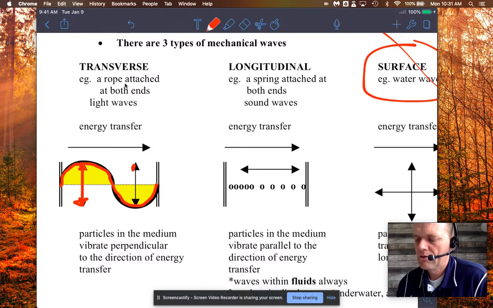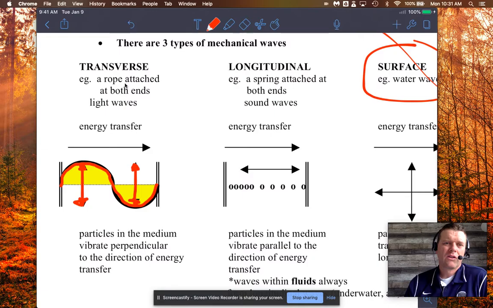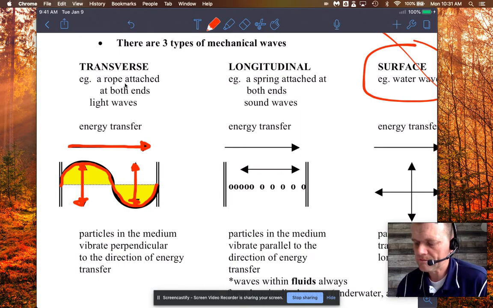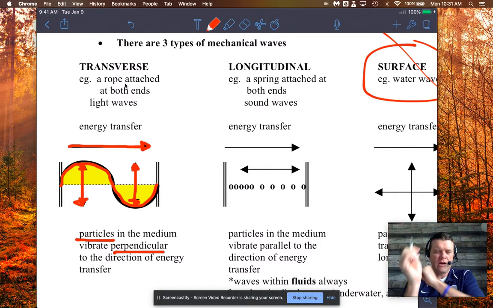Okay. So the medium is actually moving up and down, but the wave is being transferred to the right in this case. So what that means is the particles are vibrating perpendicular to the direction of the energy transfer. Okay. That's what sets a transverse wave apart from a longitudinal wave.